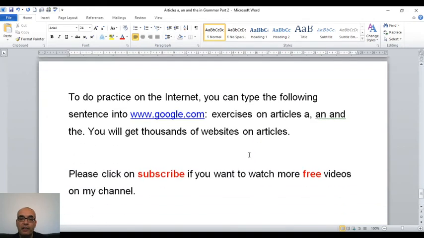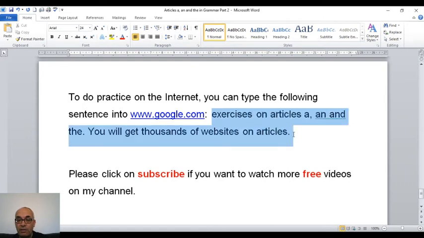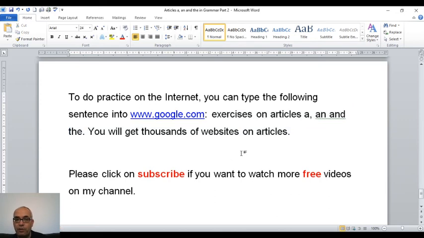Again, to do more practice on the internet, you can type the following sentence into www.google.com. You open the internet and you type this sentence, and then Google will give you thousands of websites, and you can use these websites to practice your English. And here to practice what? The use of a, an, and the.